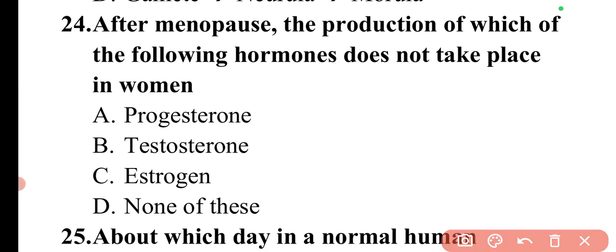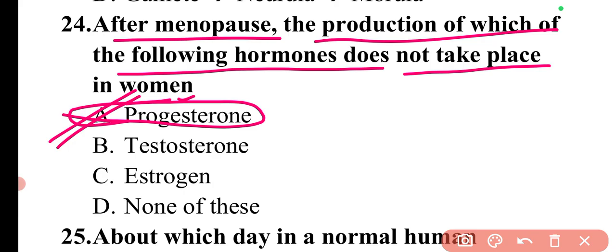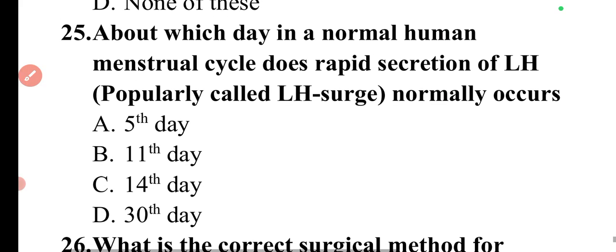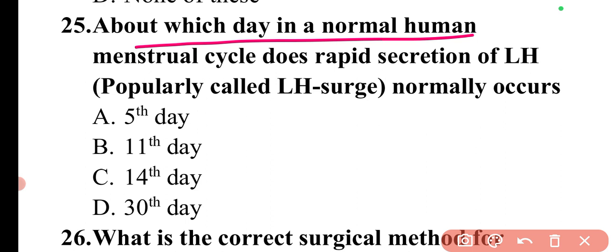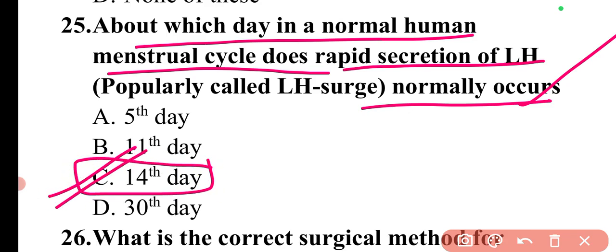Next question is, after menopause, the production of which of the following hormones does not take place in women? So after menopause, the production of progesterone will not take place in women. So here option A will be the correct answer. Next question is, about which day in normal human menstrual cycle does rapid secretion of luteinizing hormone normally occur? So it is on the 14th day. So here option C is correct.